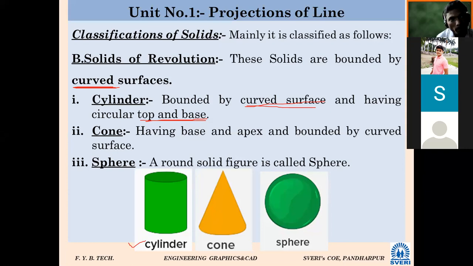Pipe. Pipe, very good. But it is a hollow cylinder, we can say. Very nice. Pipe, PVC pipe, all types of pipe we can say. Any other cylindrical object? There are so many objects. Chalk. Will chalk be a cylinder? Chalk will be a cylindrical object, no?